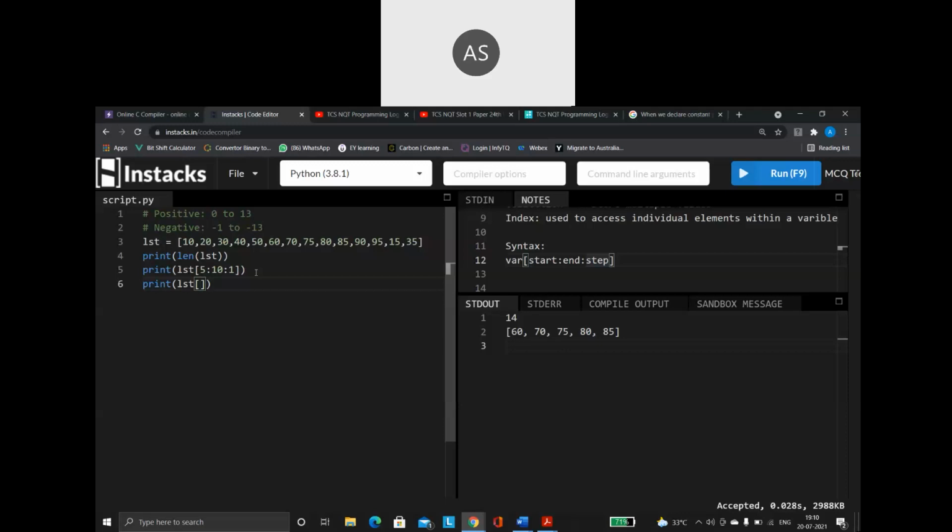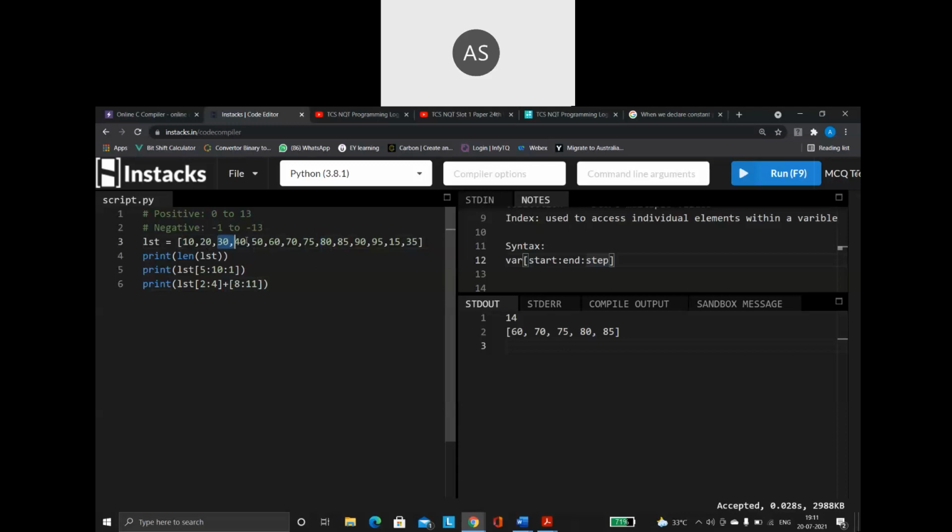Let me show you. So now, what did you say? 30 and 40 only. So 30 and 40 are at 0, 1, 2. So the starting index is 2. Then you want 2 and 3, so I am going to give 4 here. Start from 2, end with 3. So I will be getting these 2. Then plus. What are the other things you want? Whatever other things you want, put that index position. So here let me say from 8 to 11.